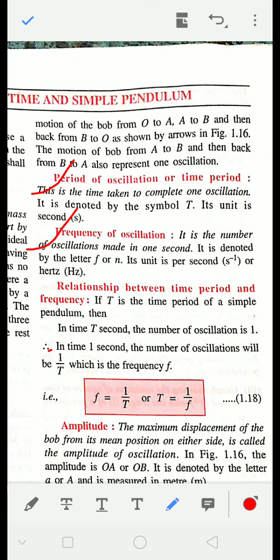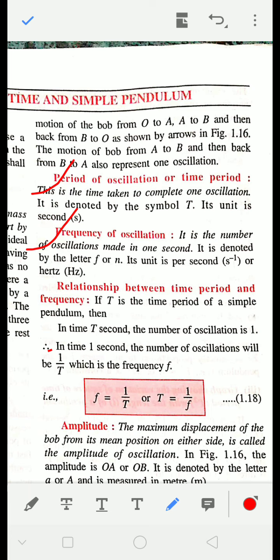Now, frequency of oscillation is what? Frequency is actually a number. Like time period measures the time, its unit is second, but frequency is the number of oscillations completed in 1 second. Okay, suppose the time period of a pendulum is 2 seconds. So how much oscillation will it cover in 1 second? 1 by 2, that is half. So this is a number, which means the number of oscillations completed in 1 second. And SI unit of frequency is hertz.